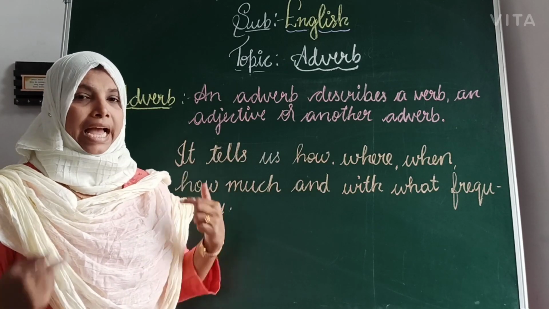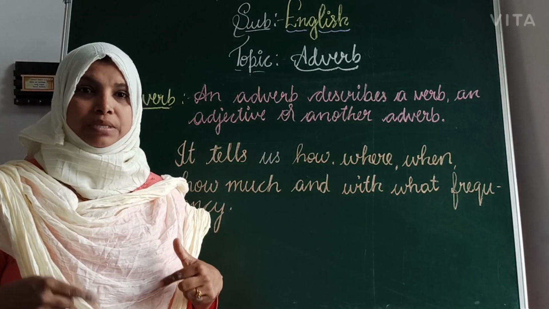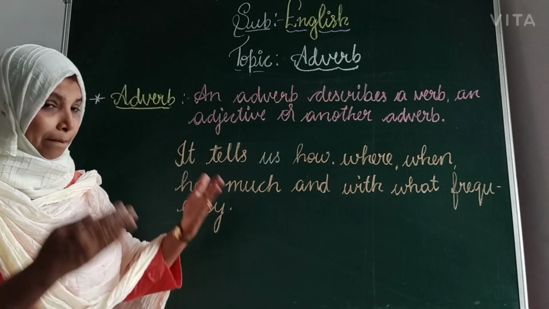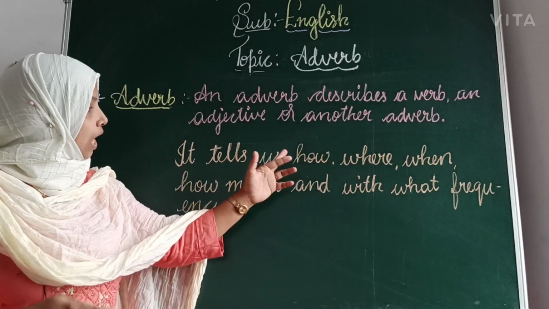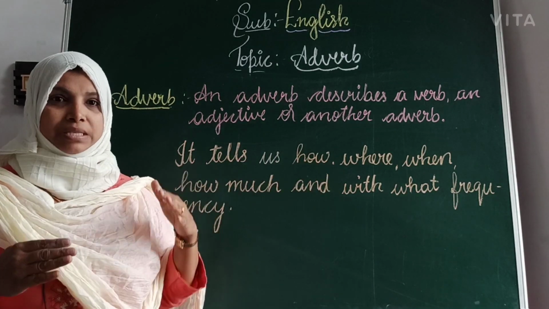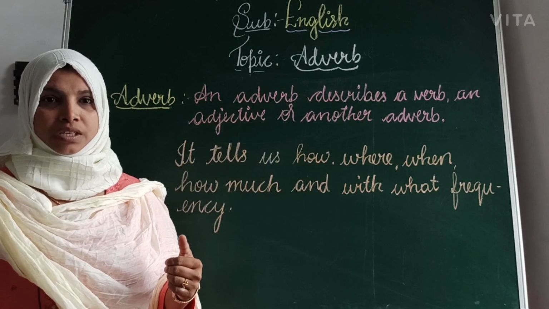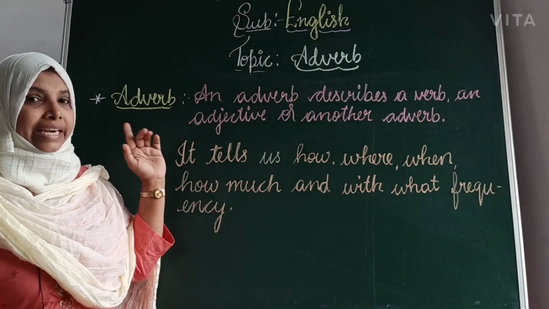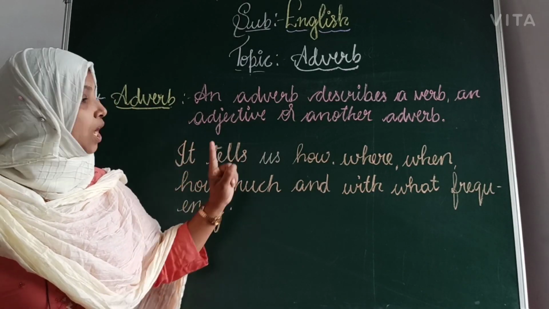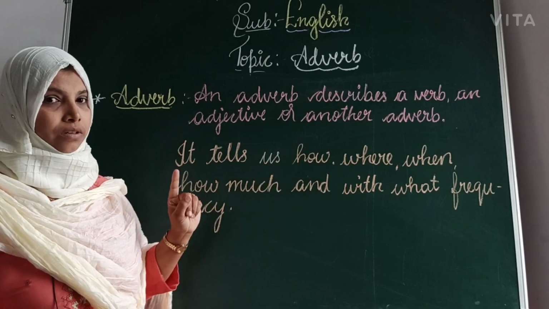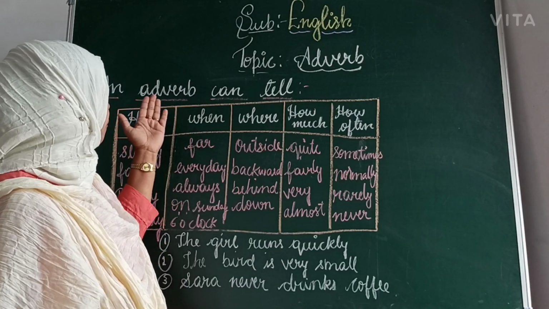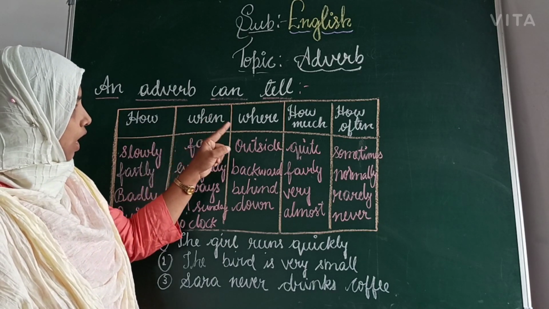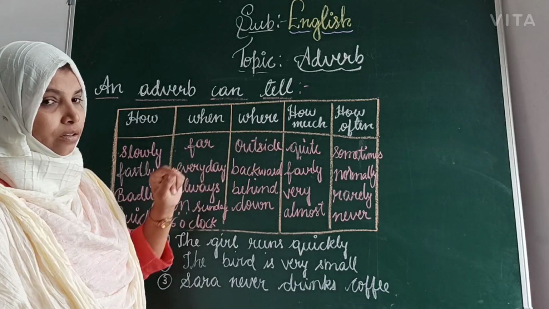For example, I'm standing. How am I standing? I'm standing straight. I'm standing slant. I'm standing back. These all tell us how. Next, where I'm standing. I'm standing in front of you. These are all the words which tell about the adverb. Let's see now, putting in columns: how, where, when and how much. An adverb can tell how, when, where, how much, how often.